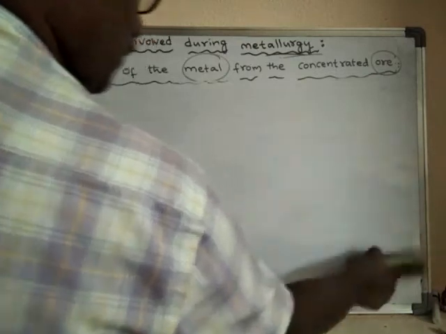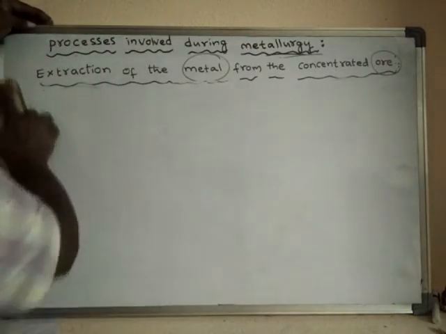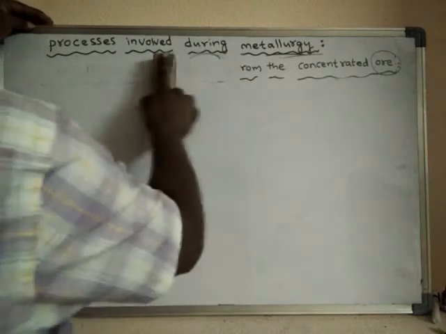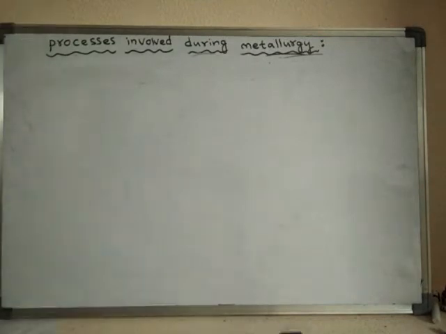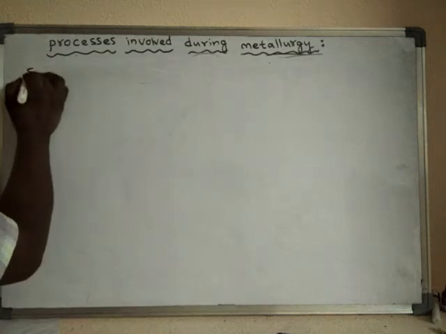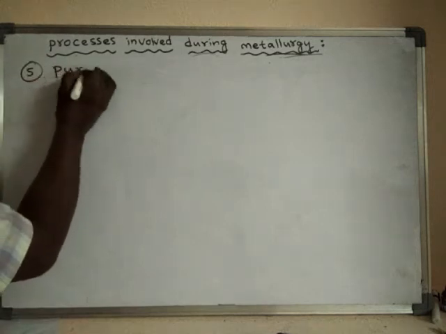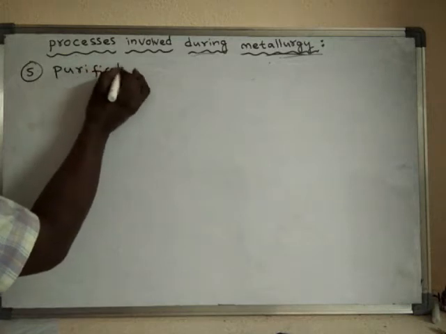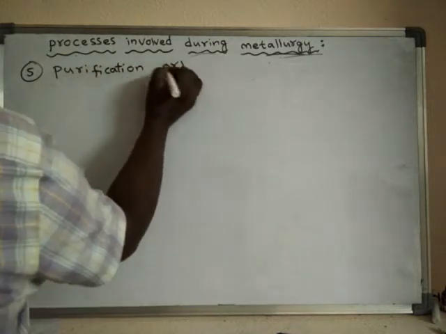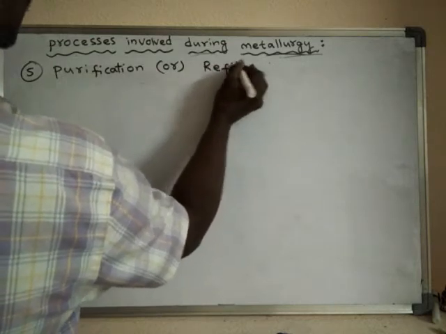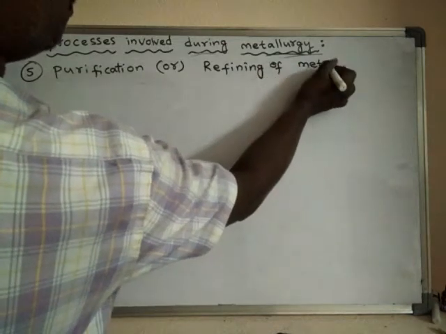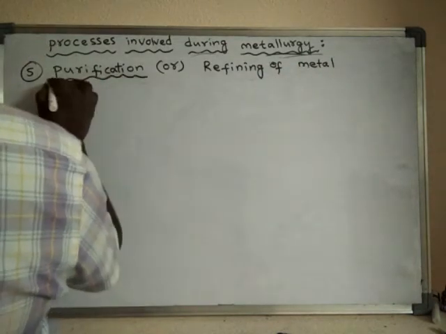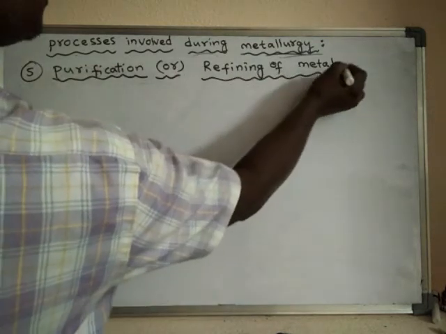So what is the next method? After extraction of metals, the metal should be purified. So the next process involved in metallurgy is purification or refining of metal.